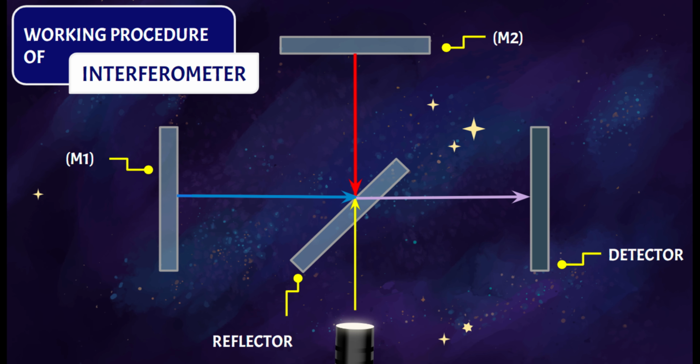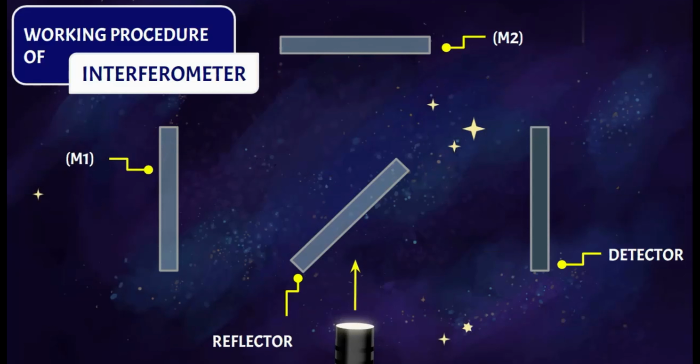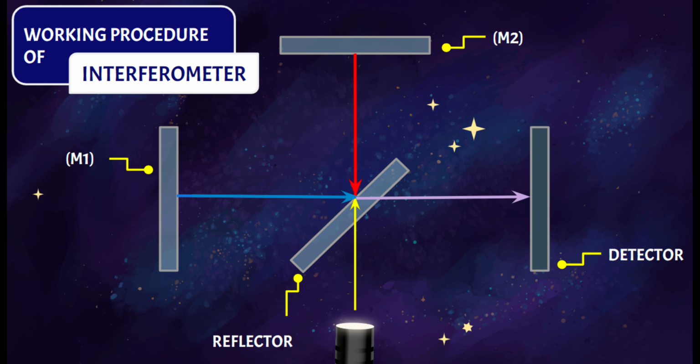Here's how it works. A beam of light originates from the source. This partially silvered mirror is placed at a 45-degree angle. It splits the incoming light beam into two perpendicular beams. One beam reflects off the beam splitter at a 90-degree angle and travels to mirror 1. The other beam passes straight through the beam splitter to mirror 2. Both beams travel equal distances to their respective mirrors, reflect toward the beam splitter, and recombine.